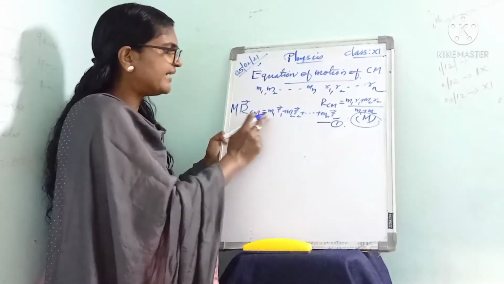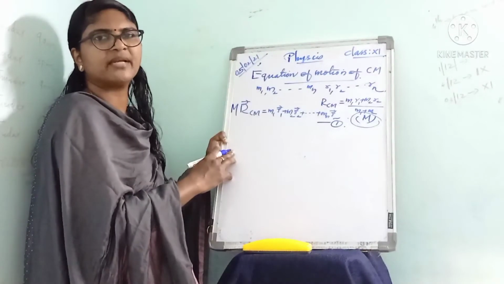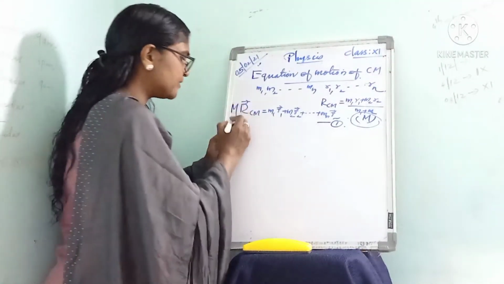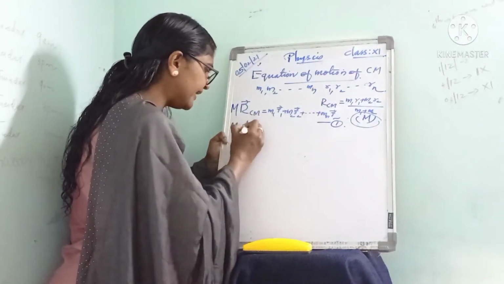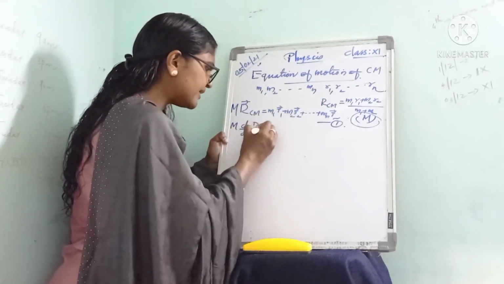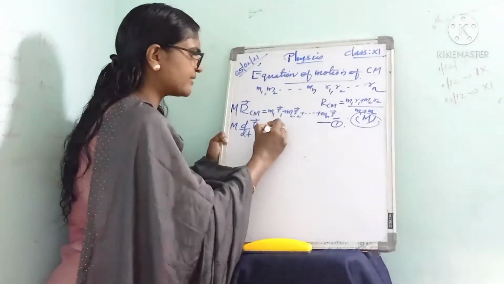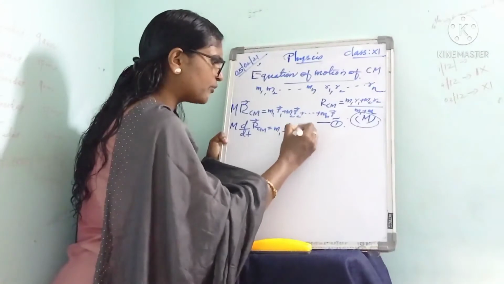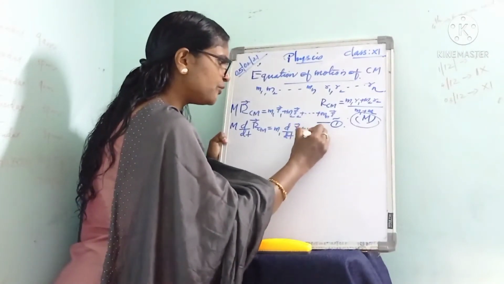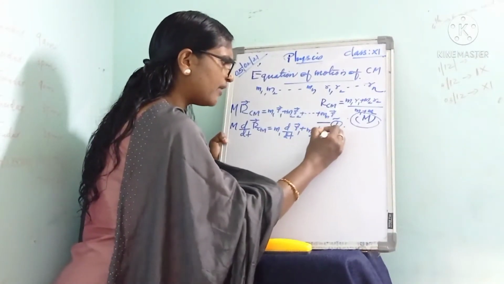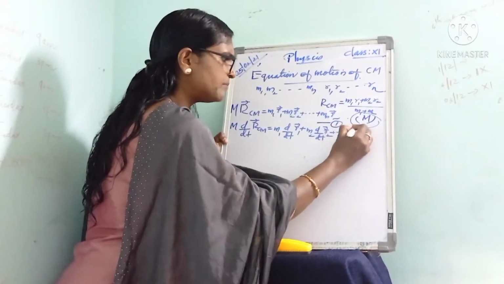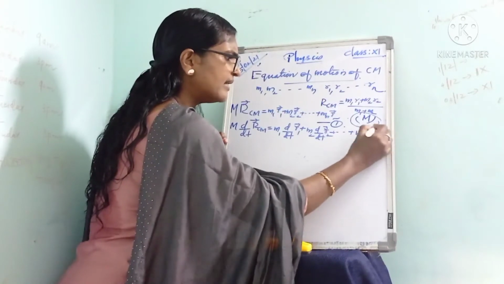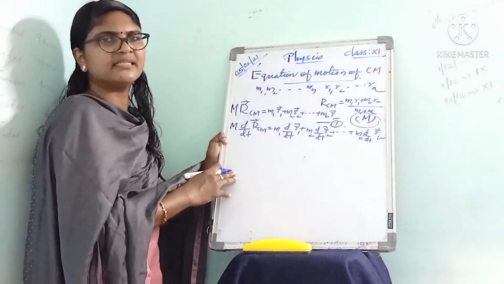Next we can differentiate this equation with respect to time. Mass is constant, so we can write d by dt of RCM is equal to M1 into d by dt of R1 plus M2 into d by dt of R2 plus etc. up to Mn into d by dt of Rn.